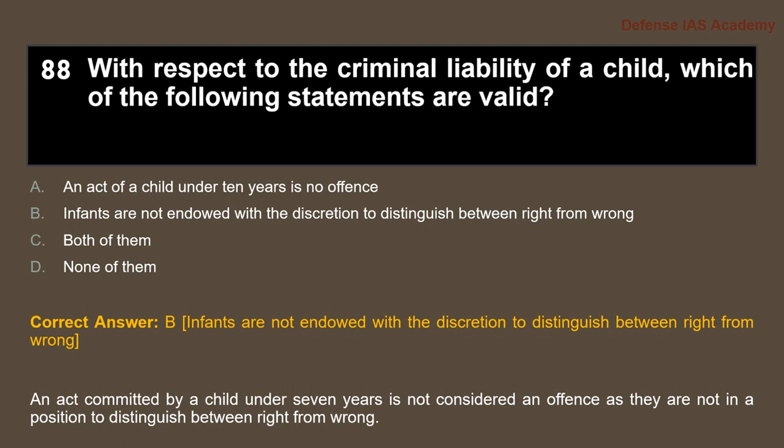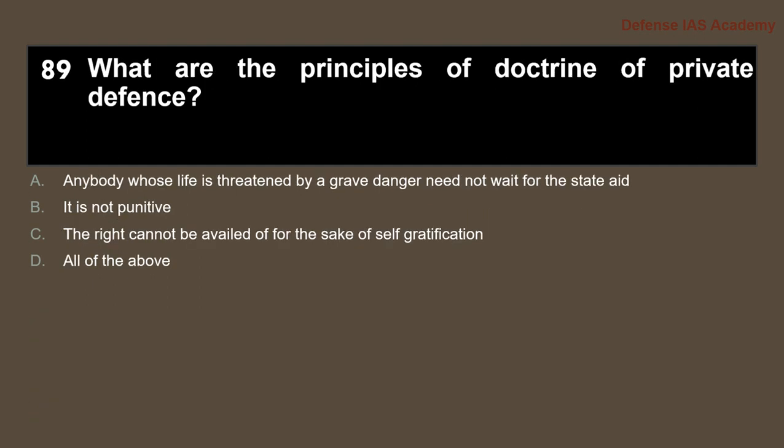So the act committed under 7 years of age is never treated as an offence. That is the valid statement in the question given above.